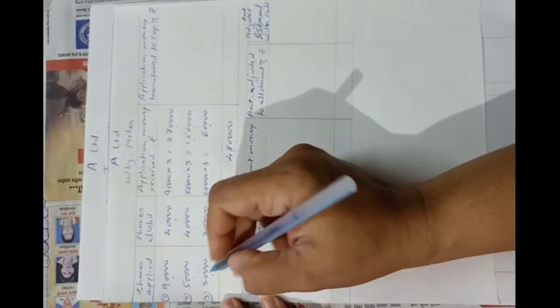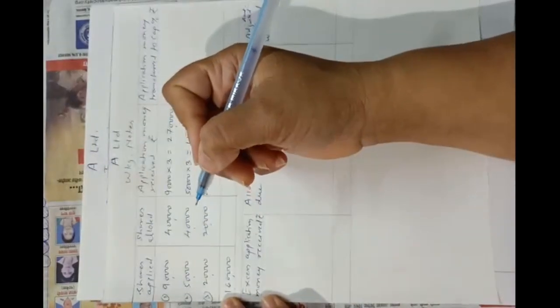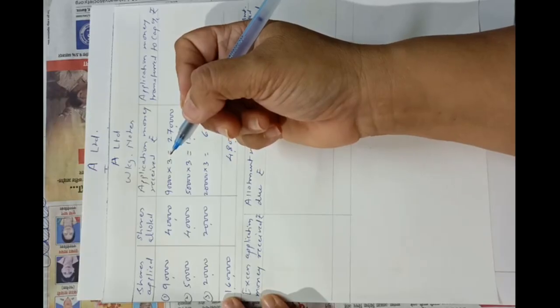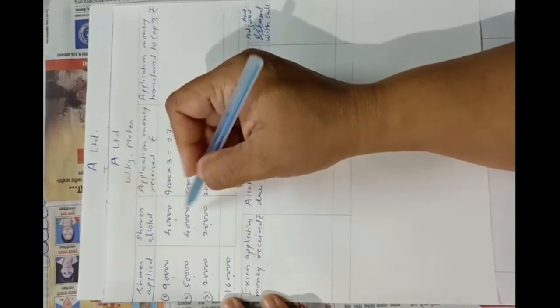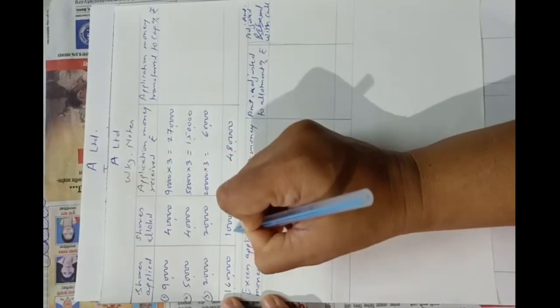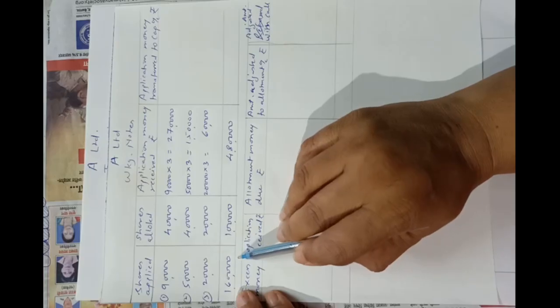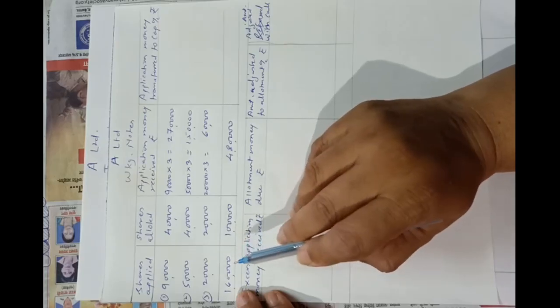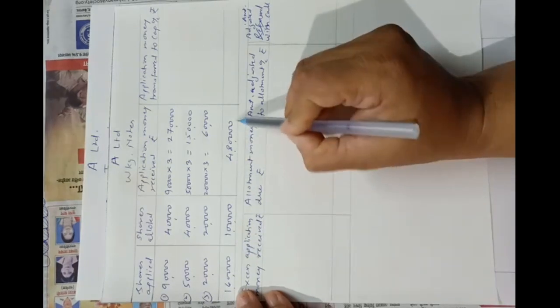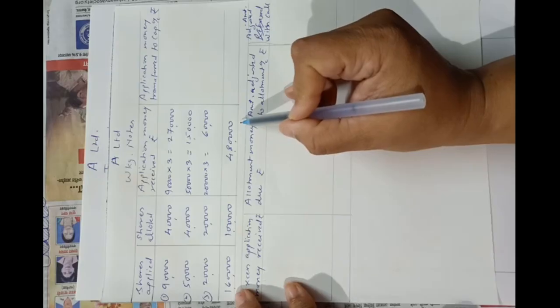Here the total shares applied were 1,60,000. They told us that applications were received for 1,60,000 shares. Shares allotted were 1 lakh. See here the total is 1 lakh. And on 1,60,000 shares, application money is rupees 3 per share. So 1,60,000 into 3 will be 4,80,000. Total application money received will be 4,80,000. This is the amount of first entry. Okay. Now transfer to capital account.